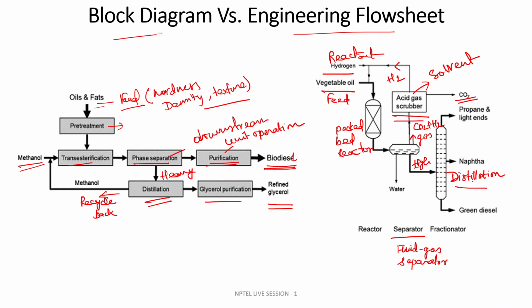In the fractionation of the liquid product, you will end up with propane or lighter hydrocarbon, naphtha, and green diesel. This is heavier. Maybe your product of interest is diesel, so you have to go for the distillation unit to separate it from this mixture.